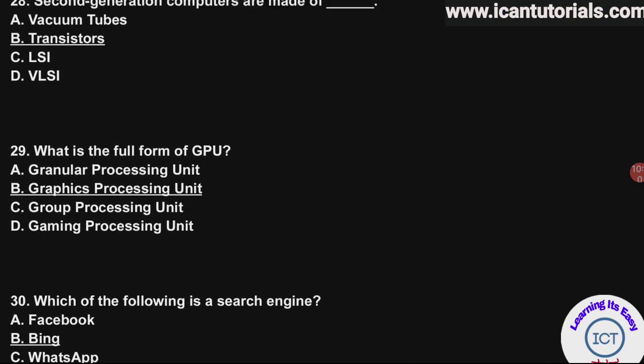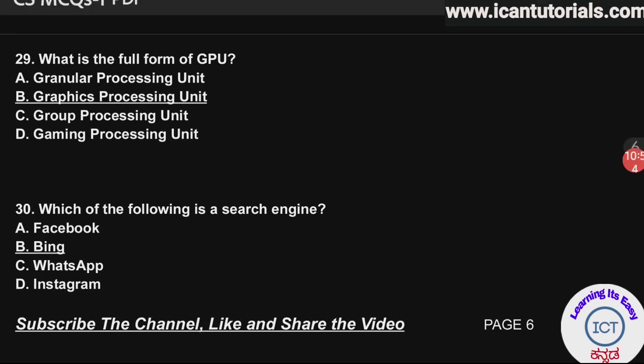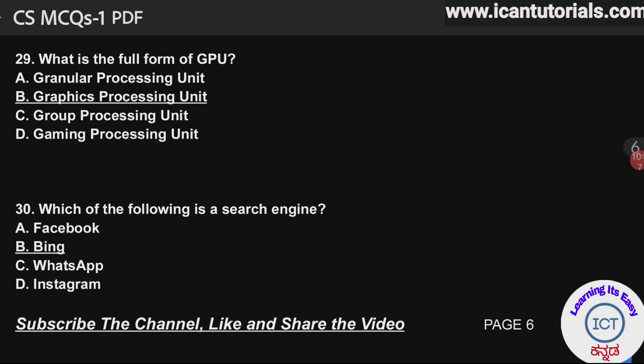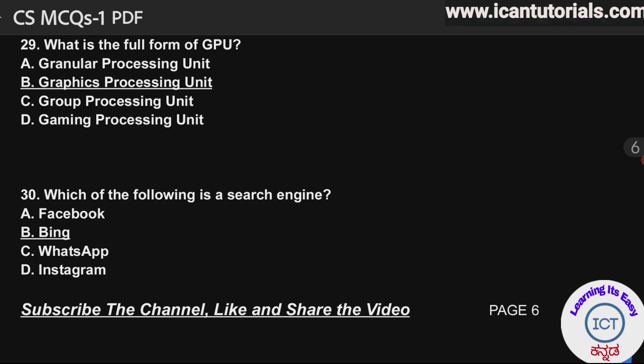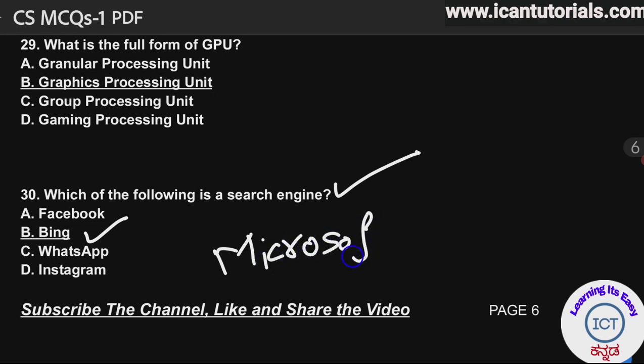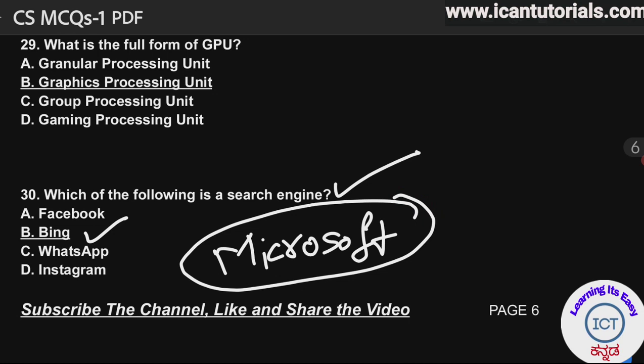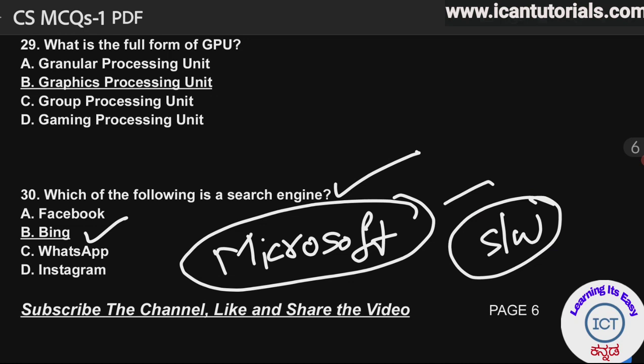And the last question of today's topic, that is the 30th question: which of the following is a search engine? In the earlier videos also I talked about search engines. Examples are Bing. Bing is from Microsoft. You have heard about Microsoft company. Microsoft is a big computer science company which develops software for computers and laptops. This company owns the Bing search engine.